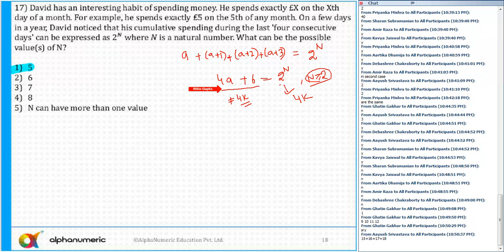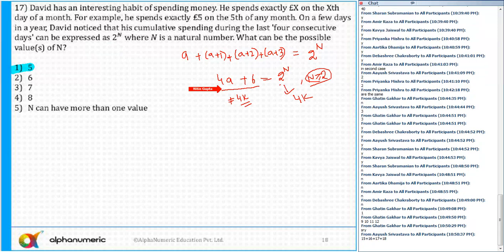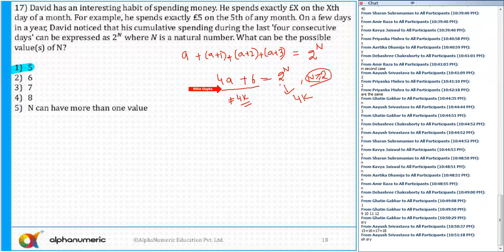So whether such type of number will exist, first of all tell me, Jatin or Ayush. Can there be 4 consecutive numbers? No. The sum of 4 consecutive numbers can never be in the form of 2 raised to power n. Okay, just keep that in mind. So it means that these days, it is basically the month is ending, because the sum of any 4 consecutive numbers can never be written in the form of 2 raised to power n here. So if I write down days and sum, what are the possibilities?